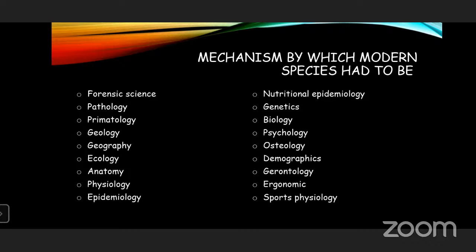Epidemiology and nutrimology. It is known to study the disease which came to humans through food, the food which we intake, and by that the disease occurs. To study that, epidemiology is used. And another interesting thing is ergonomics and sports psychology.